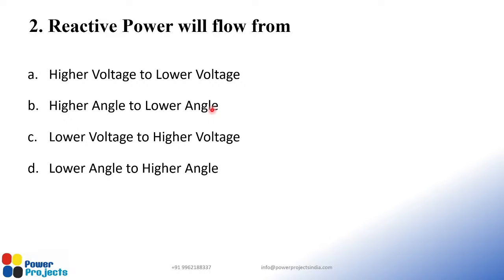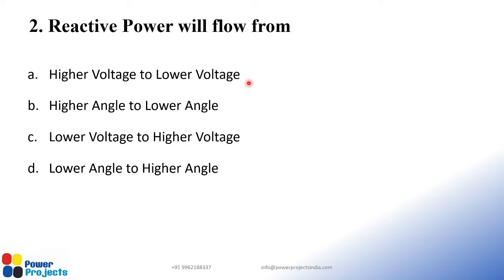Second question: reactive power will flow from... This is another tricky question. Reactive power will flow from higher voltage to lower voltage. That means if there is a 400 kV system, with sending end bus voltage of, for example, 410 kV and receiving end bus voltage of, for example, 395 kV, then the reactive power will flow from the bus at 410 kV to the bus at 395 kV. So reactive power always flows from higher voltage to lower voltage predominantly, right?